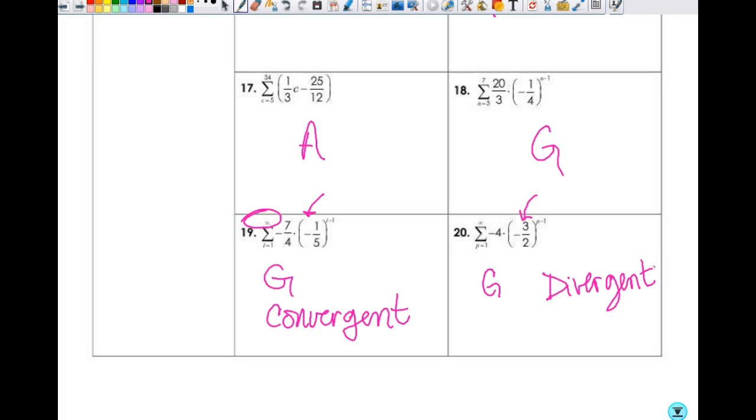Okay, grab the other sheet of paper. What did I do? Okay. Oh, I thought I did something wrong. Go ahead.